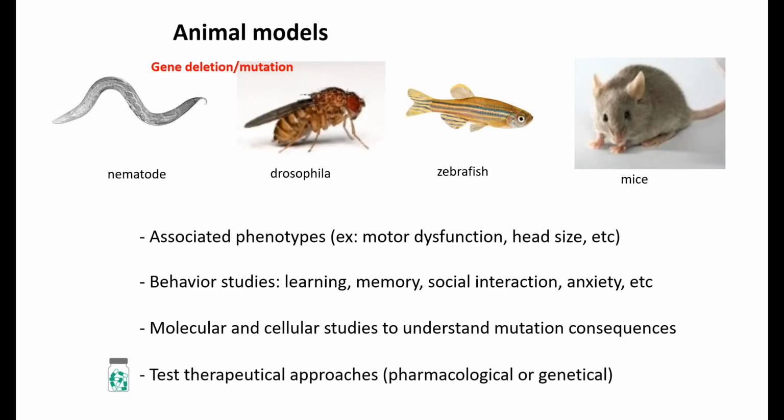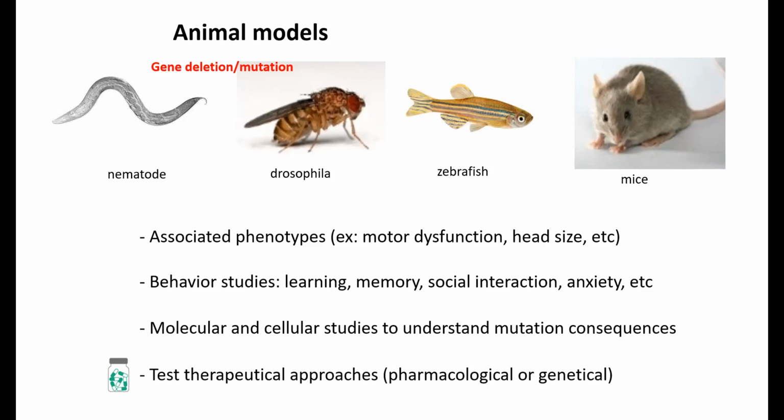And in animal models, if you bring in the changed Argonaute, then you may see a phenotype, let's say motor dysfunction, there is something wrong with the head or whatever. And maybe you can also do behavior, learning, memory studies, social interaction. I don't know, nematodes, do they interact? Do they have social life? See, you need to study it. And then we can get interesting conclusions from these things.